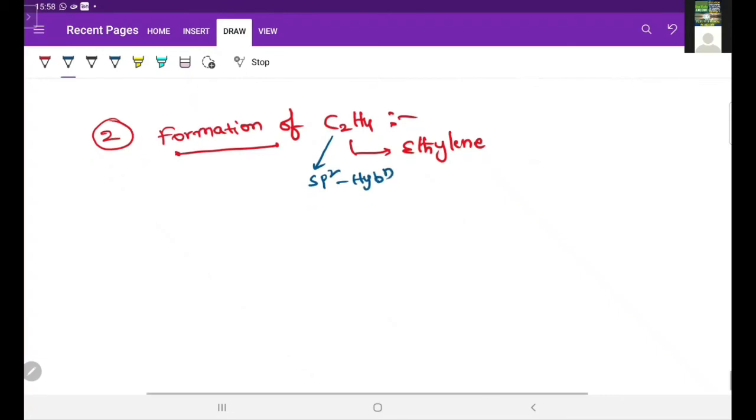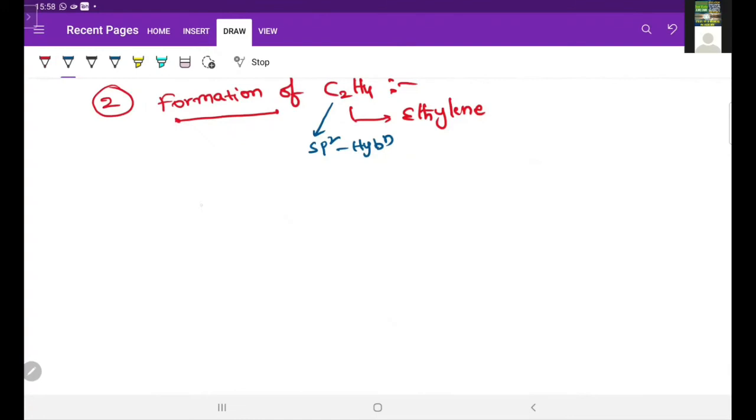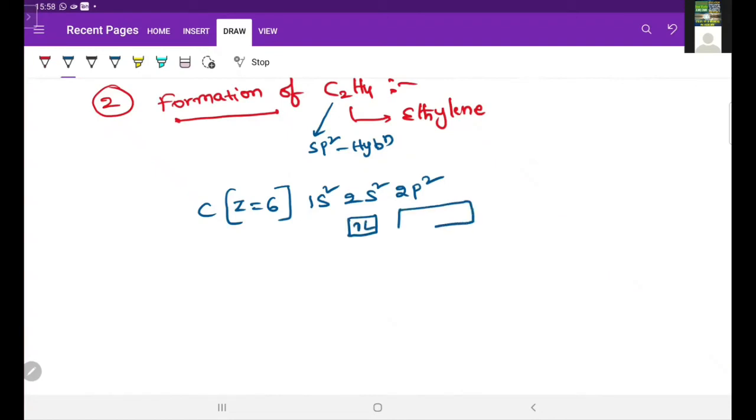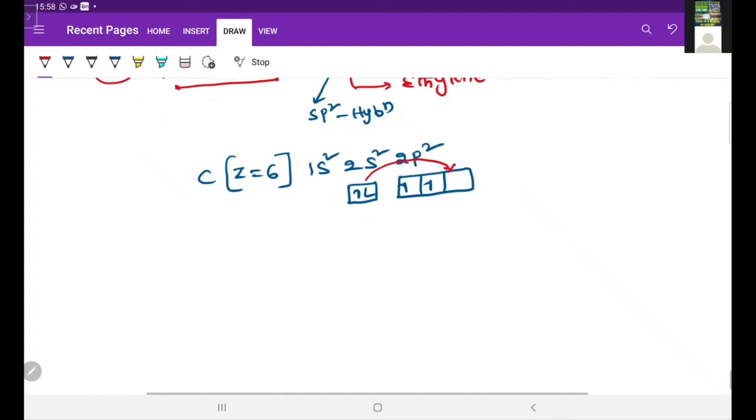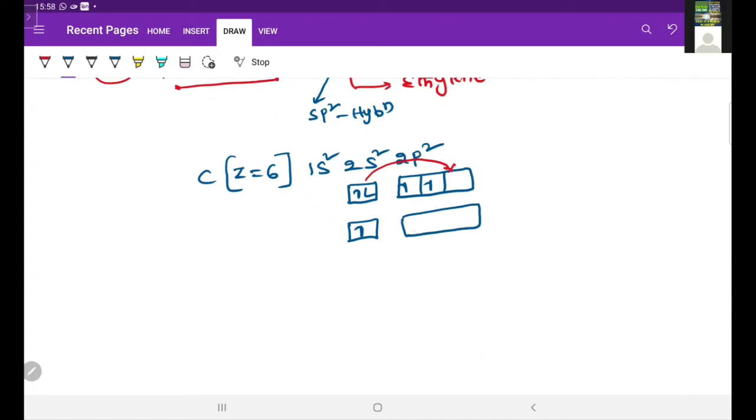So how does it undergo sp2 hybridization? Now we'll see. The central atom is carbon. Here the carbon atomic number is 6. Electronic configuration is 1s2, 2s2, 2p2. It is the ground state electronic configuration. Now in the excited state, one of the electrons is excited to the 2p level. Then the 2s has 1 electron, and the 2p has 3 electrons. This is the first excited state configuration.